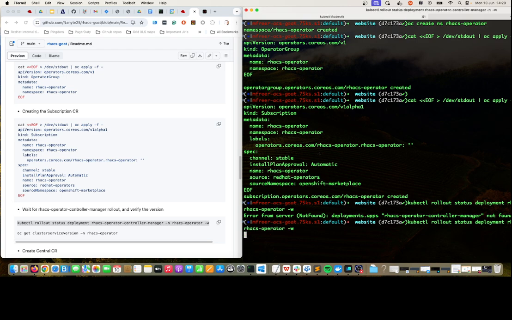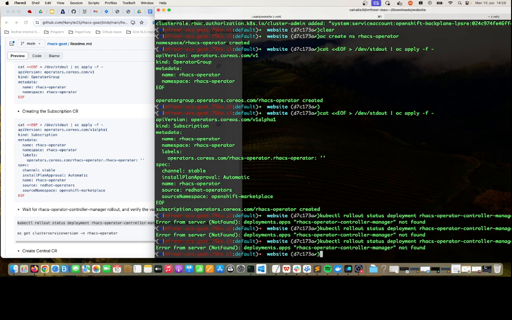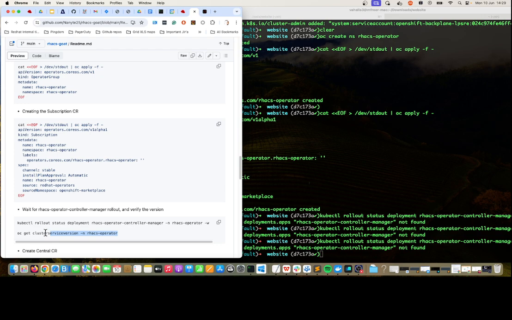So it can take a moment. Let's use the oc command to get the cluster version first.